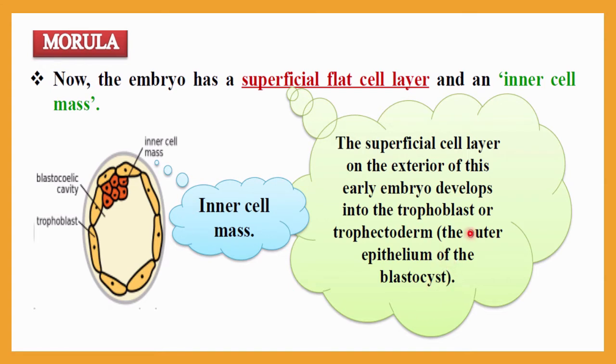This is the superficial flat cell layer, and on the inner side you can observe the inner cell mass. Inside it you can see the blastocystic cavity.